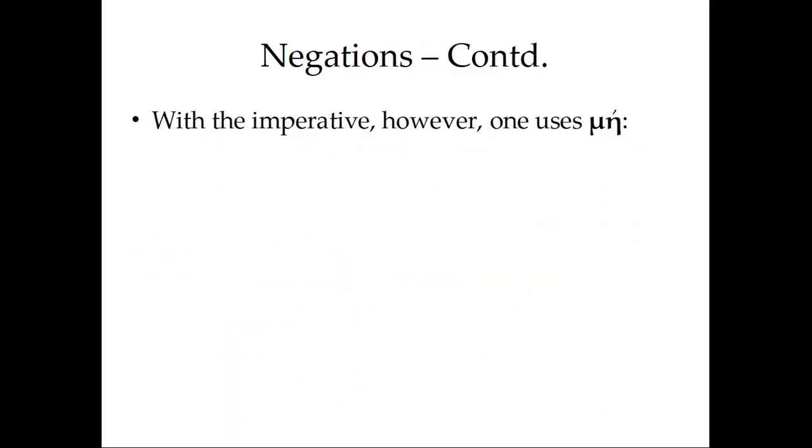With the imperative, however, we don't use any of those three. Instead, we use me. Me lege, o philosophe. So this is how you would say, do not speak, philosopher. We would not use ou, ouk, or ouch. We would use me in the imperative. So again, it means the same thing. We would translate this in the same way into English. But in Greek, we're going to see different words, and it can be really helpful to know why.